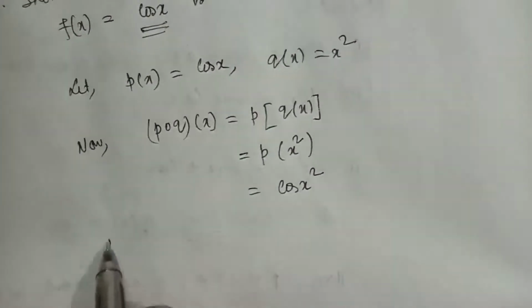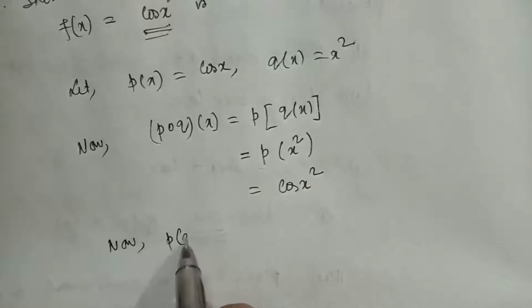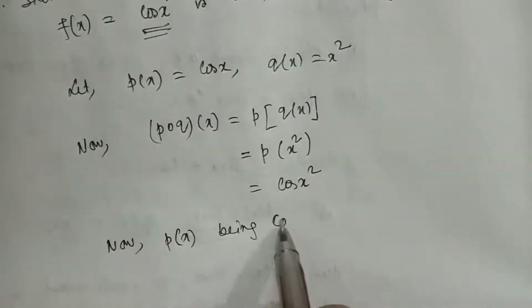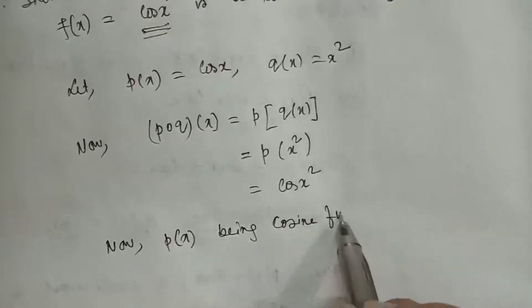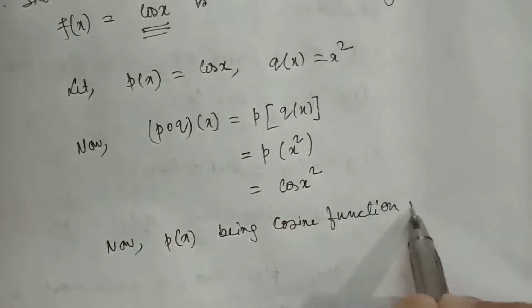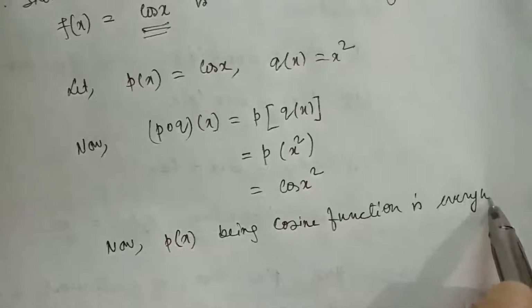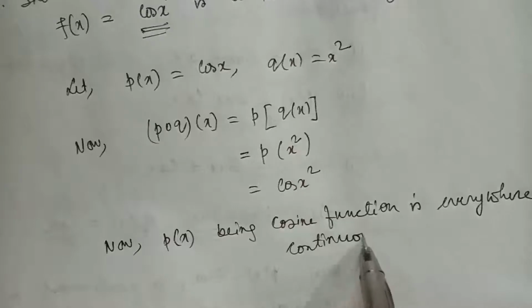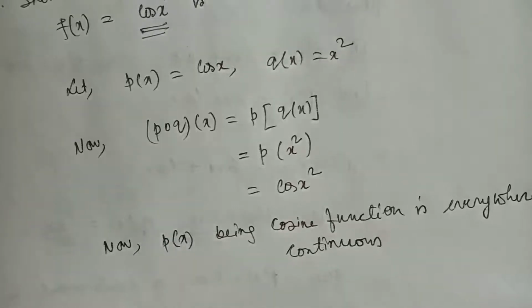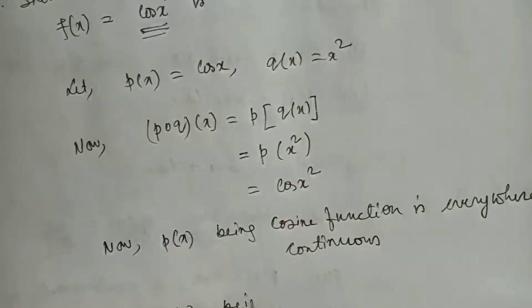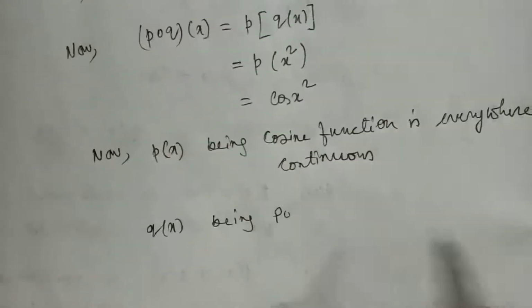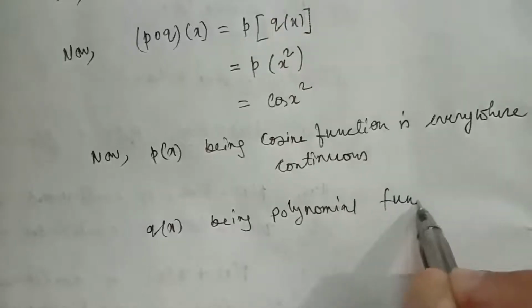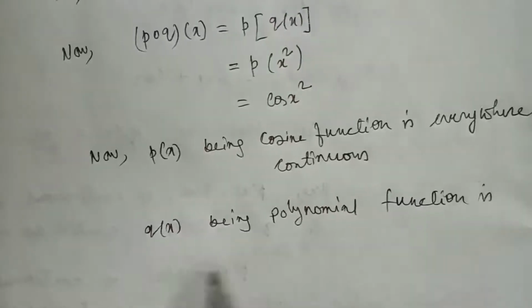Now px is cosine function, px being cosine function is everywhere continuous. Qx being polynomial function is everywhere continuous.